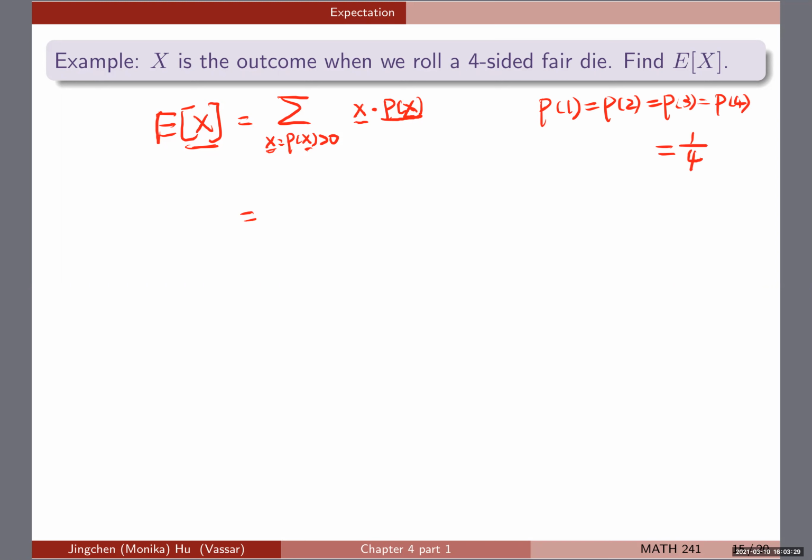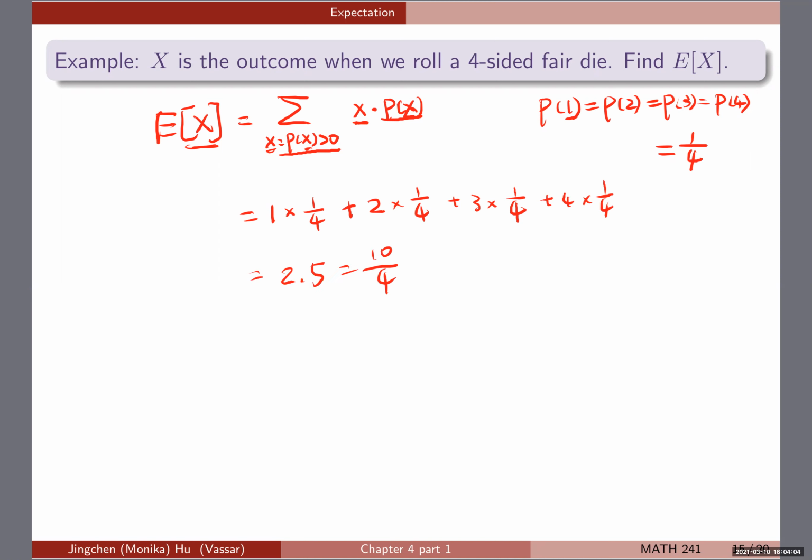If I follow this directly, I'm looking at all of the possible values, 1, 2, 3, 4. I do 1 times 1/4, because my first possible value is 1 and p of 1 is 1/4. I do that with 2, with 3, and then with 4. If I compute it, it's going to be 2.5, or 10 over 4.